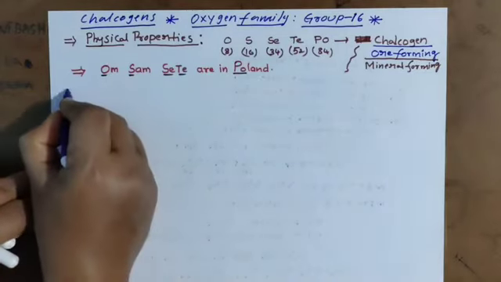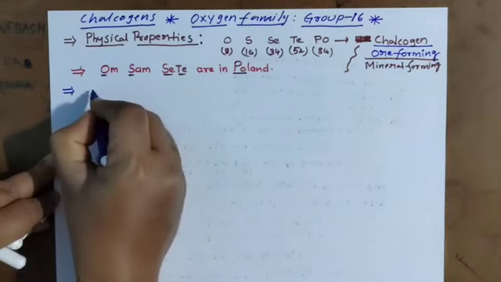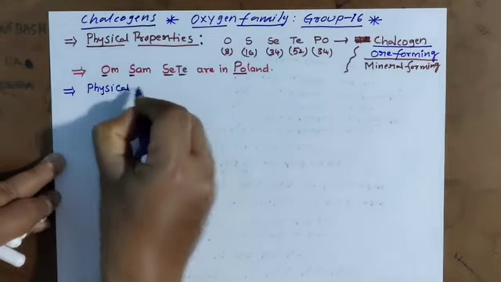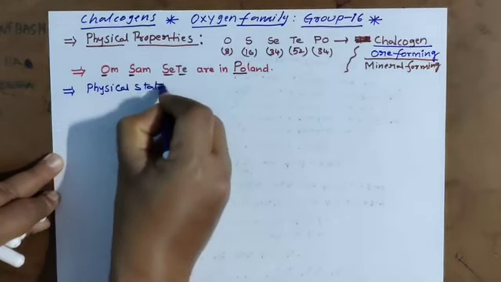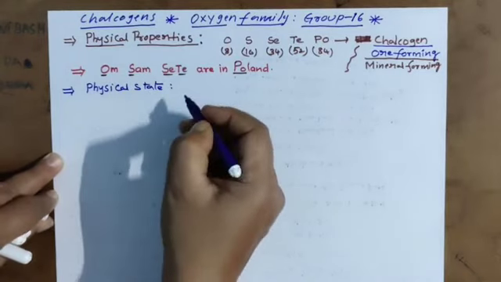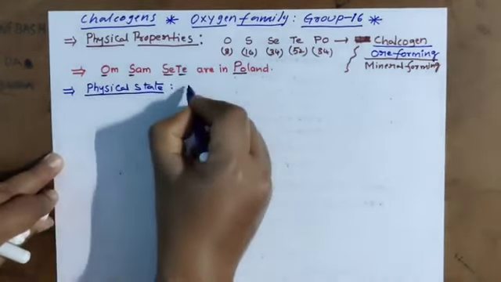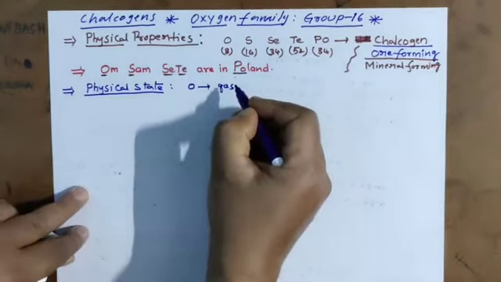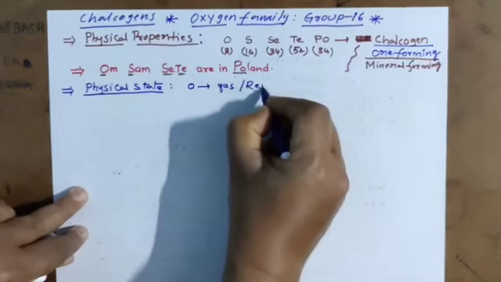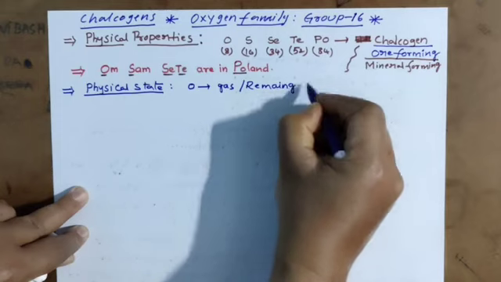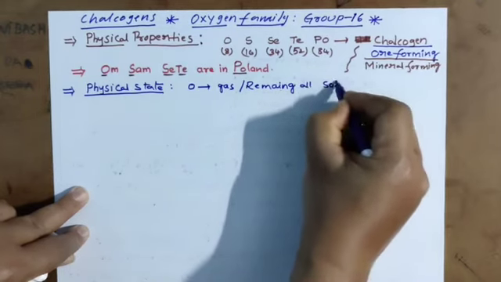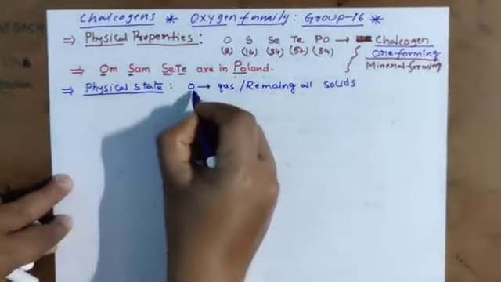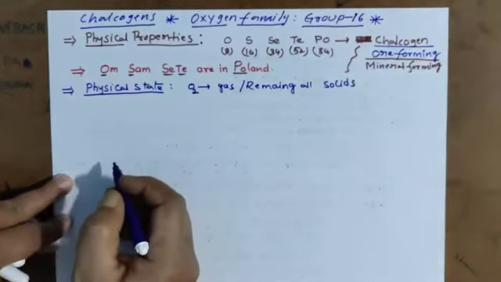Now the properties. First is the physical state of this family. You know very well, oxygen is a gas, and the remaining all are solids. Only oxygen is a gas. That is the physical state.